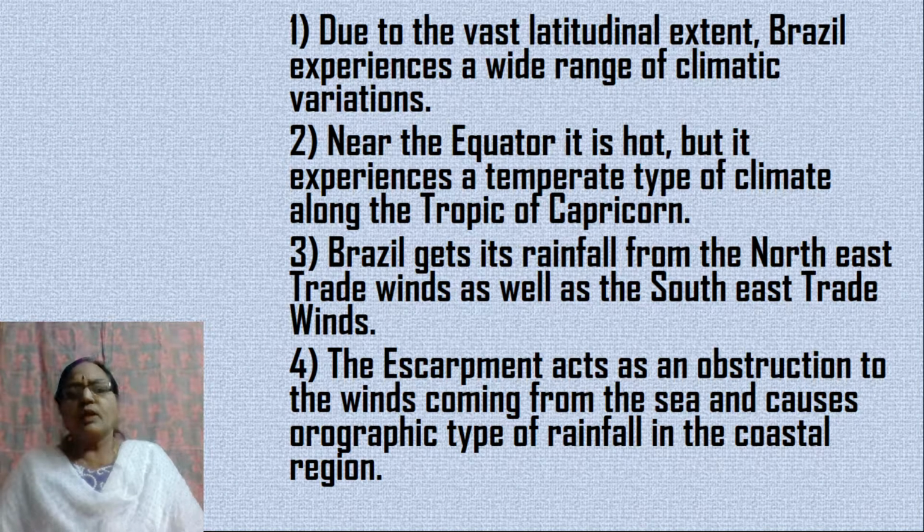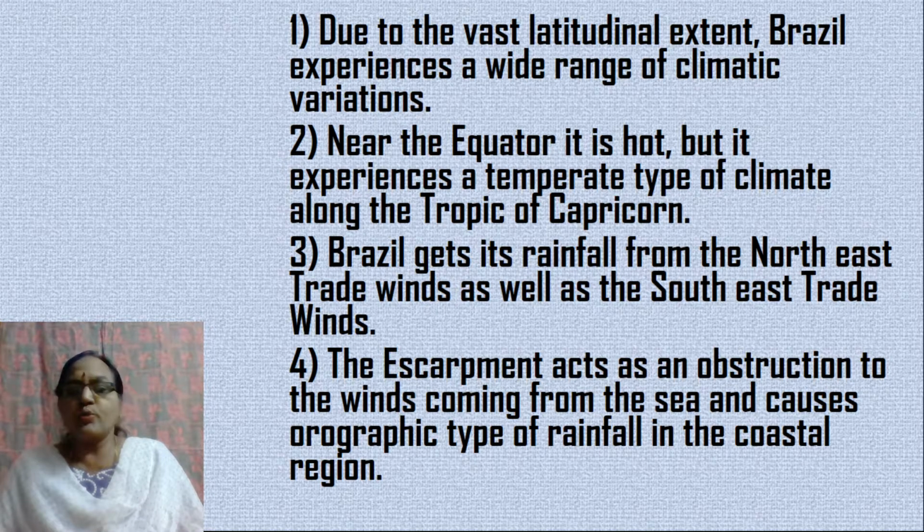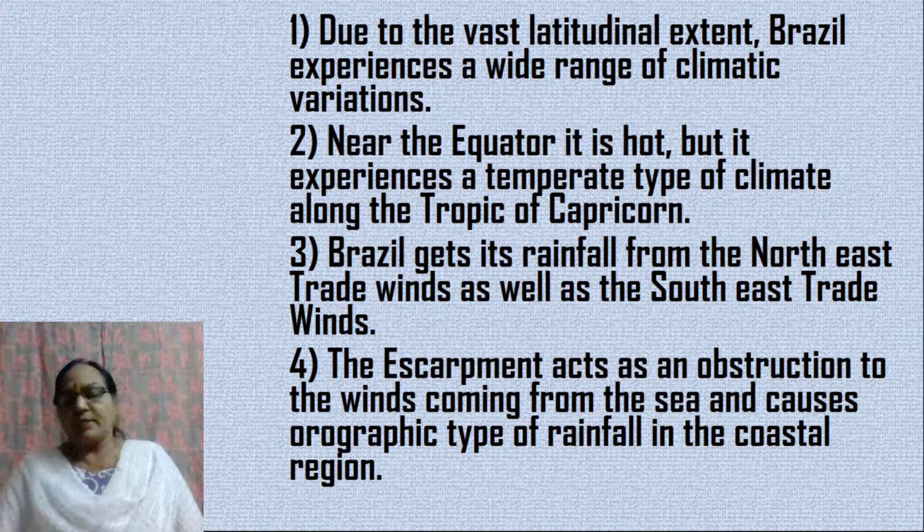Now, if you look at the map of Brazil, you would have found that towards the north of Brazil, we have the equator, and then towards the south, that's 23.5 degrees, we have the Tropic of Capricorn. So beyond the Tropic of Capricorn, of course, we have the temperate latitudes. So Brazil enjoys a wide range of climatic variations. If we look at the equator, we find the temperature is very, very hot. And along the Tropic of Capricorn, it has a temperate type of climate.